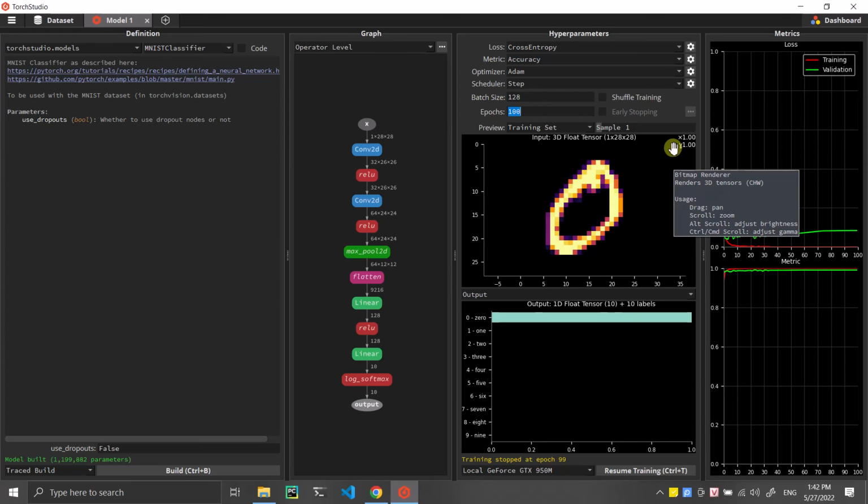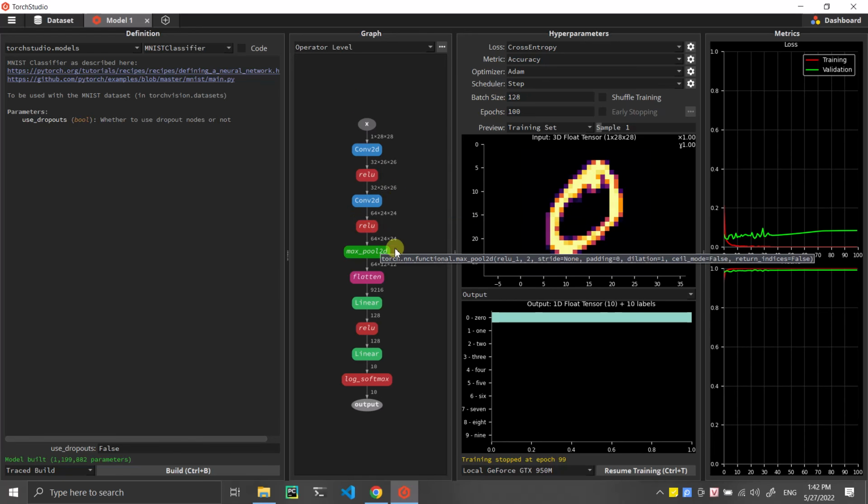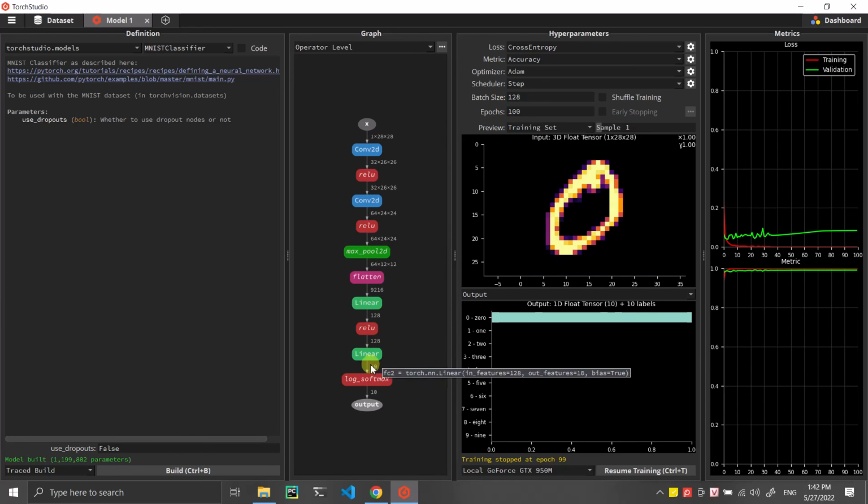Like in the Netron software, we can see the architecture of the model. As you can see, it uses the ReLU activation function, convolution, max pooling, flatten, and linear layers. After that, we activate with the log softmax function for prediction.